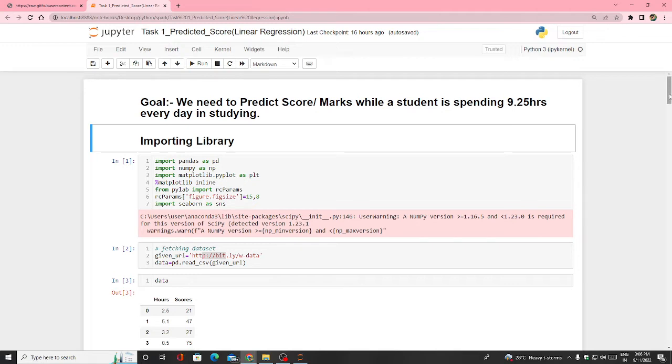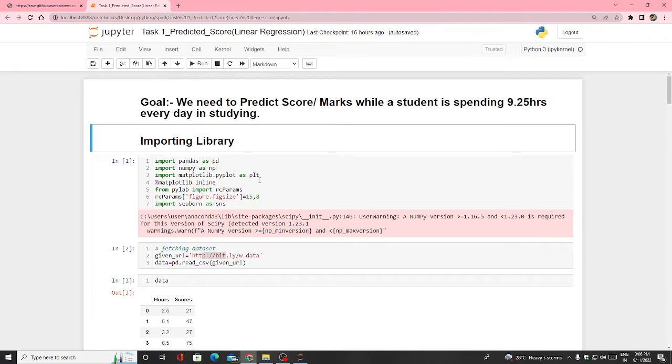So please listen carefully. First I import the libraries like Pandas, NumPy, Matplotlib, then Pylab, and Seaborn. I took pandas as PD, NumPy as NP, Matplotlib.pyplot as PLT, and from PyLab I imported RC params.